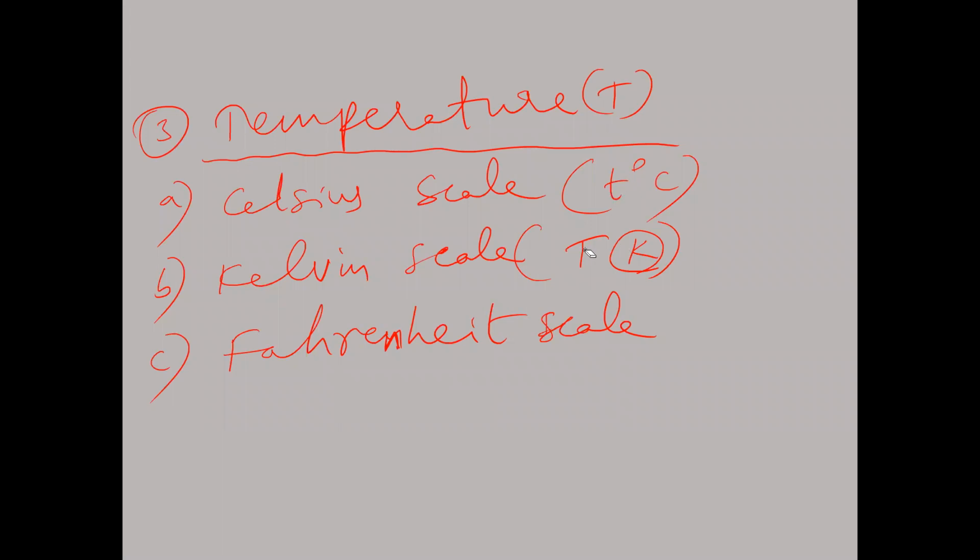For this capital T Kelvin scale, we should not write the degree symbol. Capital T Kelvin: 273 Kelvin, 100 Kelvin, 373 Kelvin, like this. Only Kelvin we have to say; we should not say degree Kelvin. But for centigrade we have to say degree centigrade. So 25 degrees Celsius, 30 degrees Celsius, like this. Degree Celsius we have to say, and degree Kelvin we should not say.